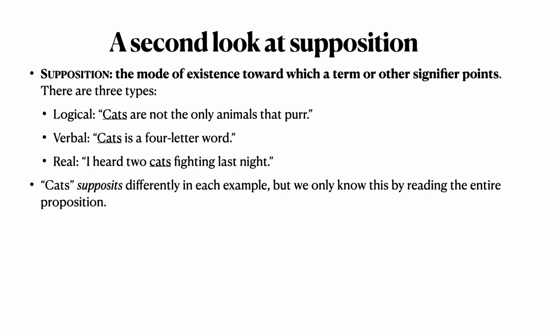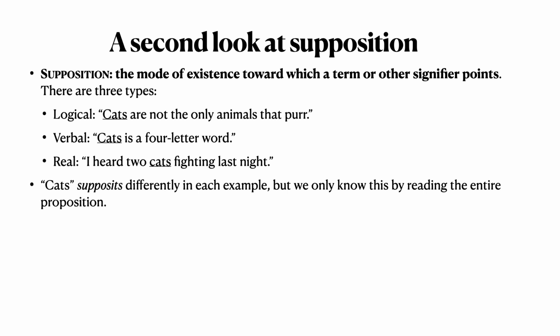But here's the simple point that I want to make today. We only know that by reading the entire proposition. And that's not a point that I wanted to emphasize back in chapter 2 because you didn't really know what propositions were. But imagine now if I tried to make this example by saying, well, there's logical supposition like cats, and then there's verbal supposition like cats, and then there's real supposition like cats.